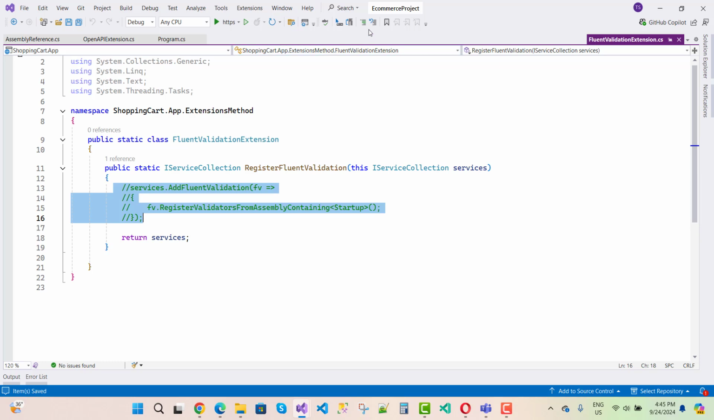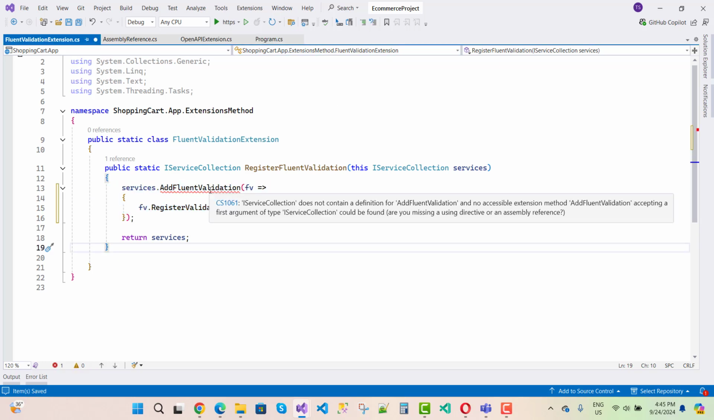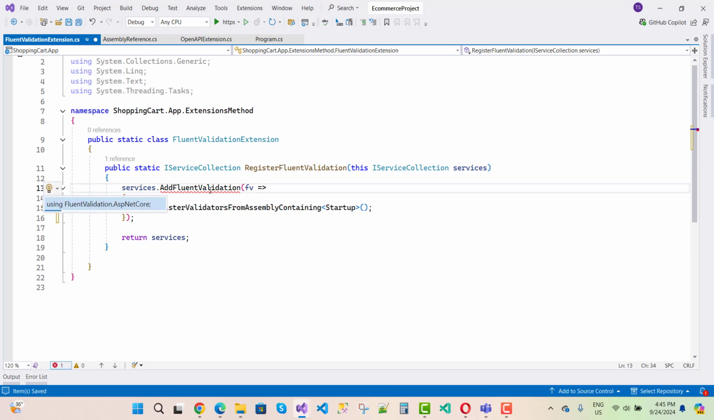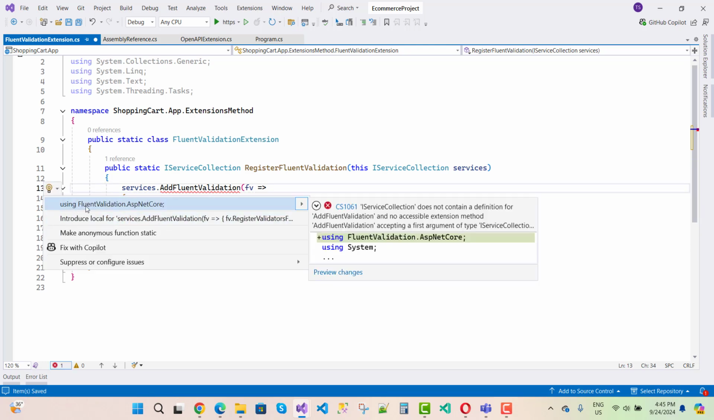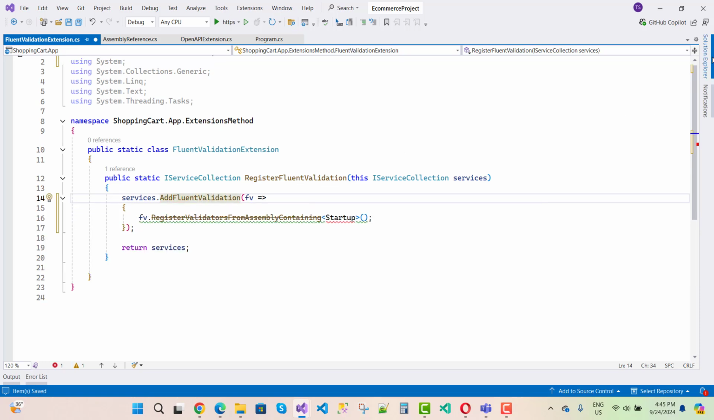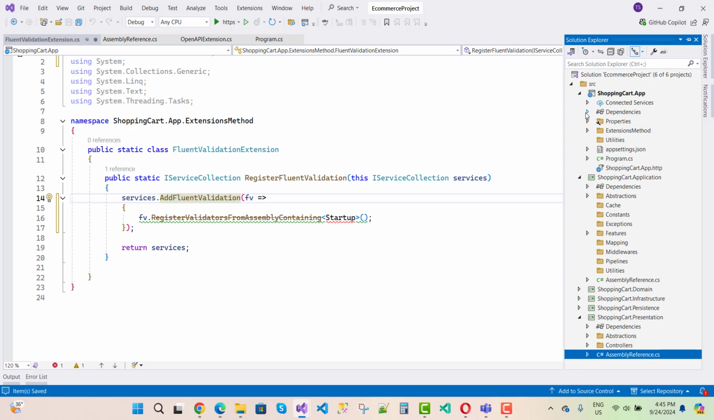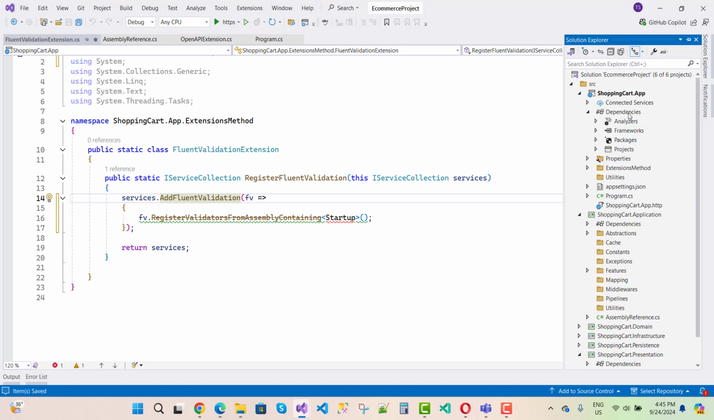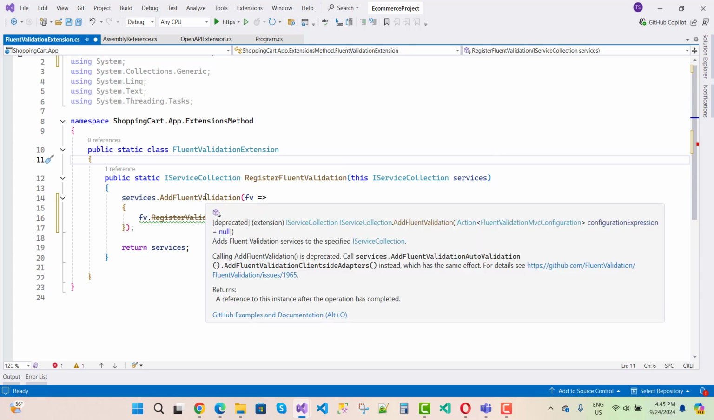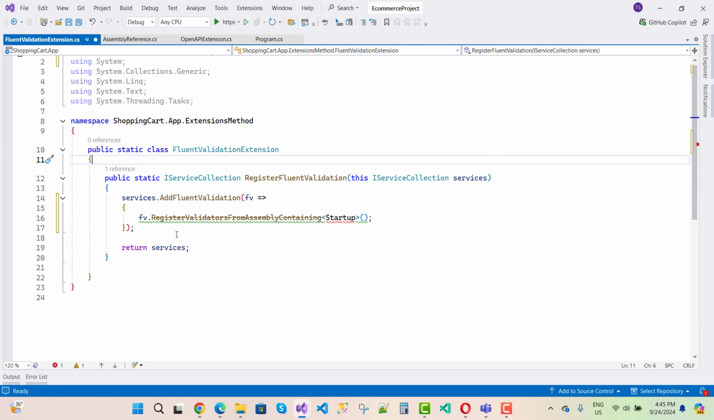Now just uncomment this section. Now services dot add Fluent Validation. Add Fluent Validation is from FluentValidation.AspNetCore, because we already added the application layer in the dependencies of your application layer. Just open it as a project. You can see that infrastructure and presentation, infrastructure also contains the application layer, so that you can add Fluent Validation here.